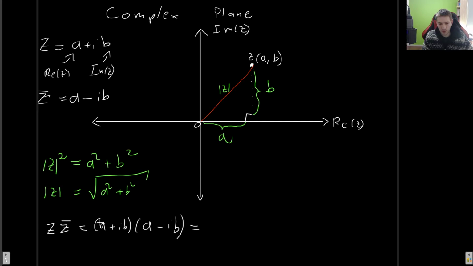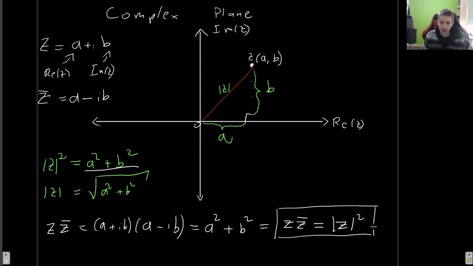So we get the first one squared, which is a squared, minus the second one squared. But the second one squared is b squared, i squared. So we get another minus sign, which will cancel out the previous one. So we get plus b squared, which is exactly the same as what we had here. So we can see that z times z bar is actually just the modulus of z squared. This is another very important property of the complex numbers that we will definitely be using quite often.